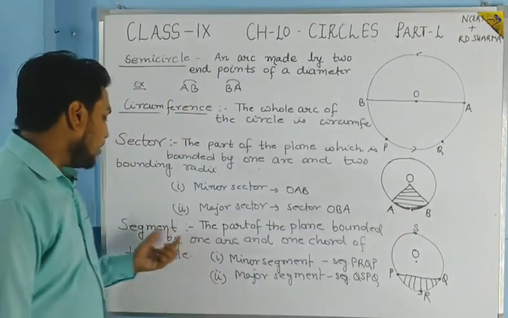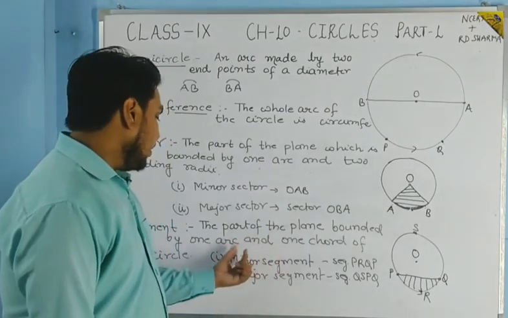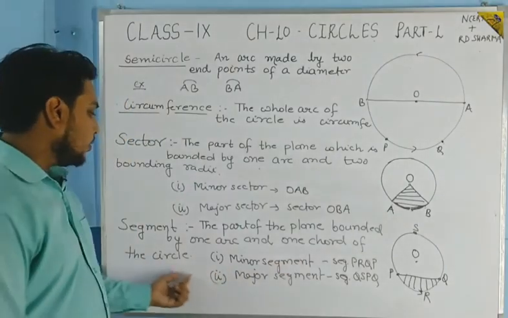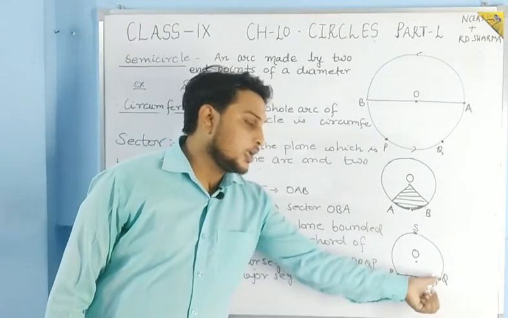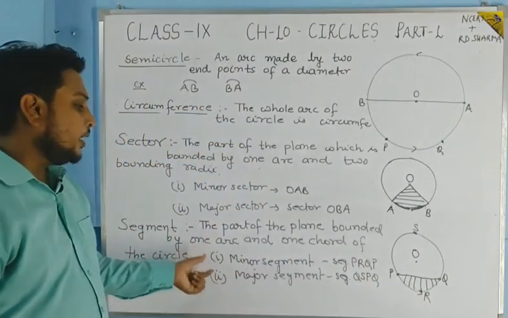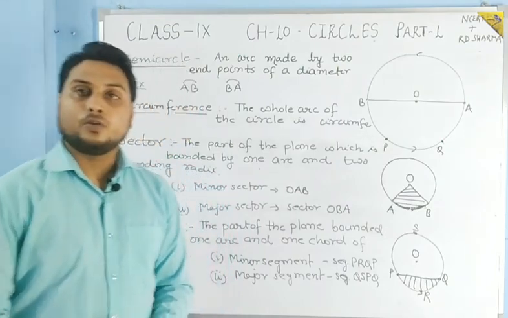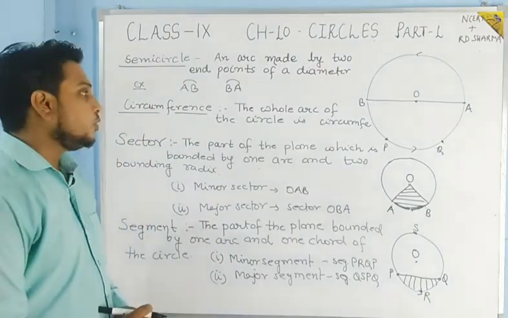In the segment, it is the part of the plane which is bounded by one arc and one chord of the circle. So here in the segment, you can see that if you take the minor arc, then you will get the minor segment. If you take the major arc, then you will get the major segment. Okay, students, so these are the points. Just note it down.